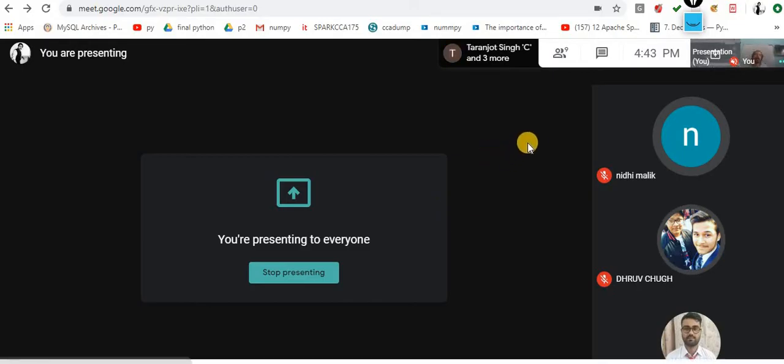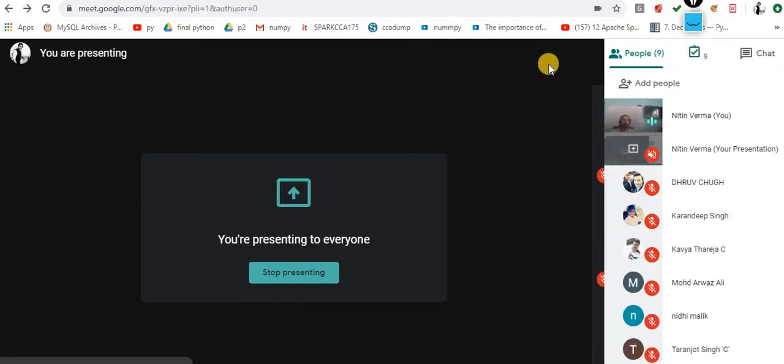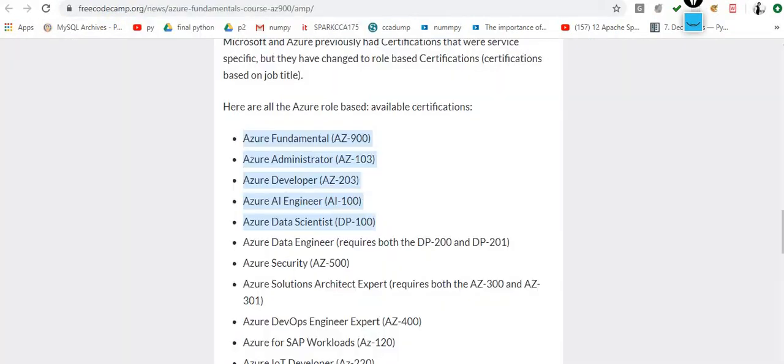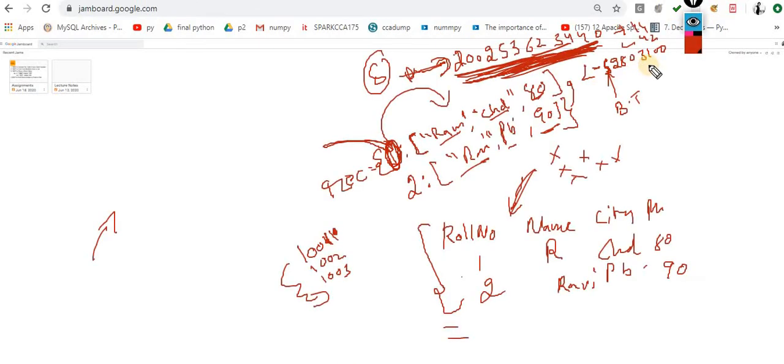Now the next is the various methods which are associated with this dictionary. Now understand the methods that are associated with a dictionary. Where is our Jamboard? This one is our Jamboard. So the methods which are associated with this dictionary.